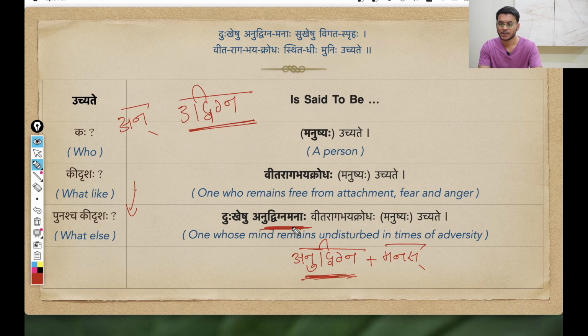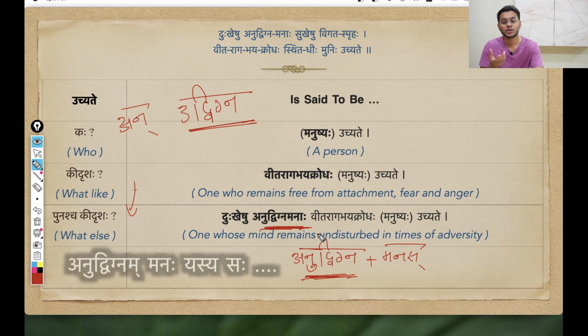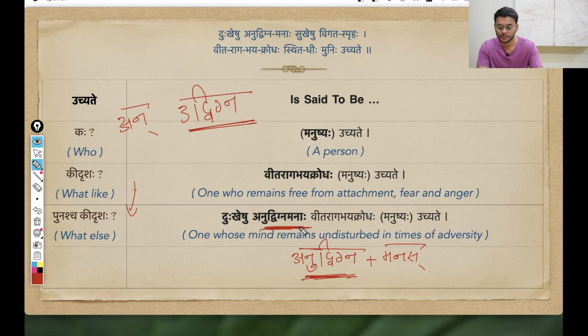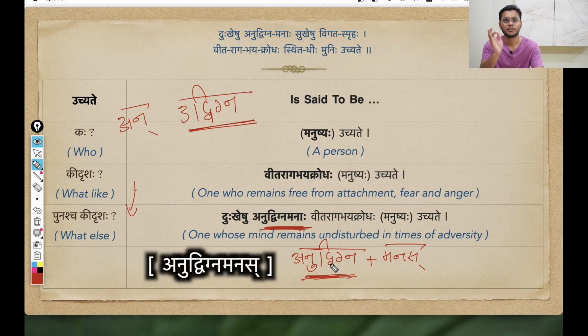And then with this pada, what are we trying to say? We are trying to say Anudvignam manaha yasya. That yasya, one whose manaha, one whose mind is Anudvignam, one whose mind is undisturbed, or basically one who remains undisturbed in that sense. So Anudvignam manaha yasya, such a person is called Anudvigna manaha. That is the Prathama Vibhakti Ekavachanam form. The Pratipadika is Anudvigna manas.